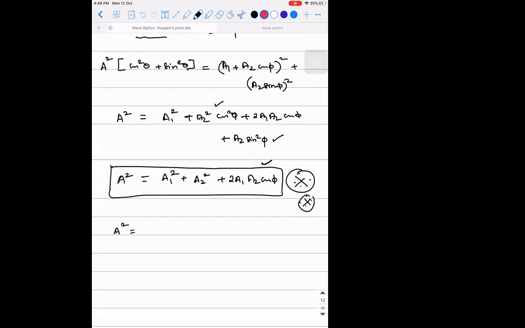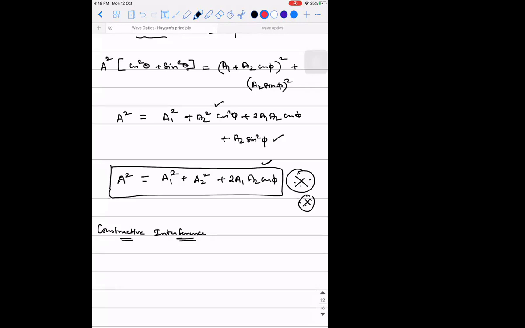A square is equal to this, or I can write A is equal to under root of it. Now the very important question to be answered here is, when can I say the interference is constructive? When the brightness is increasing. When brightness is increasing, intensity is increasing, and amplitude is also increasing, right? So we have a mathematical relation for amplitude in our hand.